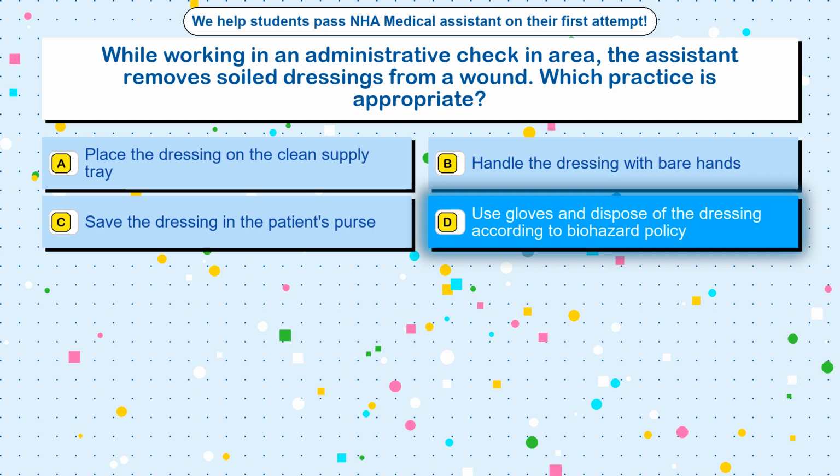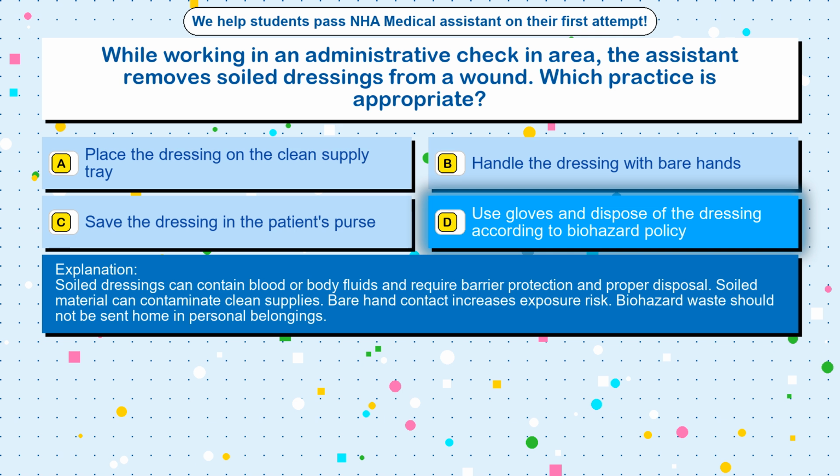The correct answer is option D. Use gloves and dispose of the dressing according to biohazard policy. Soiled dressings can contain blood or body fluids and require barrier protection and proper disposal. Soiled material can contaminate clean supplies. Bare hand contact increases exposure risk. Biohazard waste should not be sent home in personal belongings.